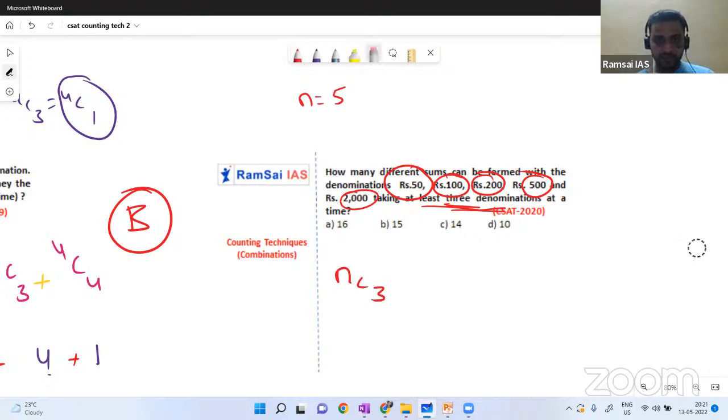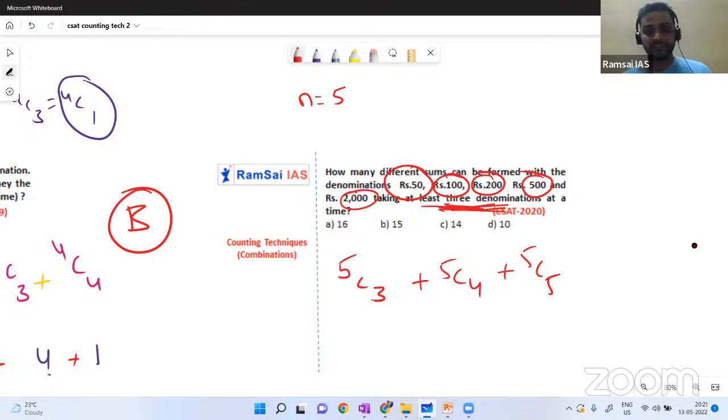So I'll go with 5C3. Why? Because I have 5 different denominations, and I have to consider at least 3 at a time. So I'll go with 5C3, or I can go with 5C4, or I can go with 5C5. And can I go with 5C6? I can go, but we don't have availability. We don't have 6 different denominations. So this should be the answer.